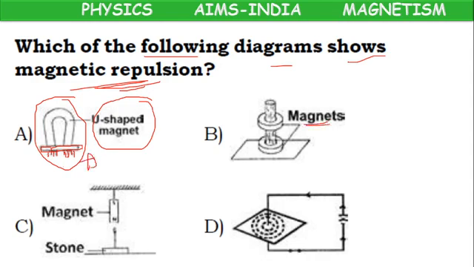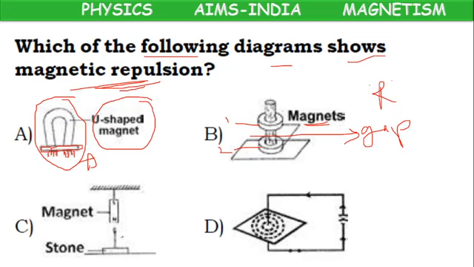Here magnets are there. First magnet, second magnet, but there is some gap between them. So they are not attracting. If they attracted, they would combine with each other. They cannot maintain a gap. So this is an example of repulsion.